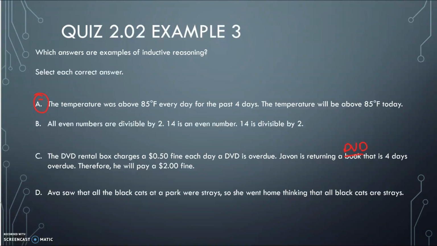Ava saw, that's your keyword, saw that all black cats at the park were strays. So she went home thinking that all black cats are strays. That is inductive reasoning.